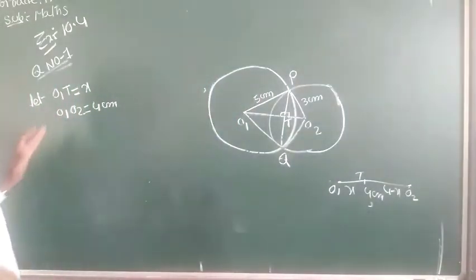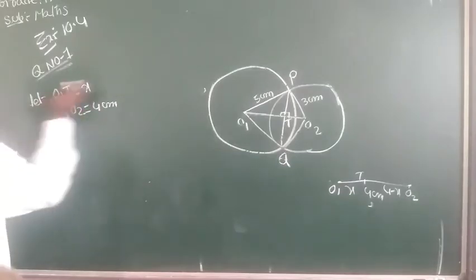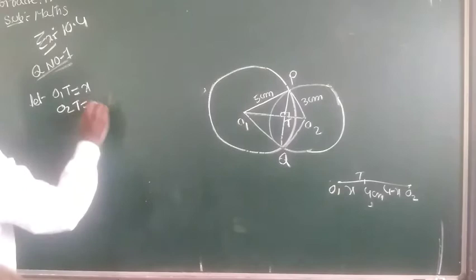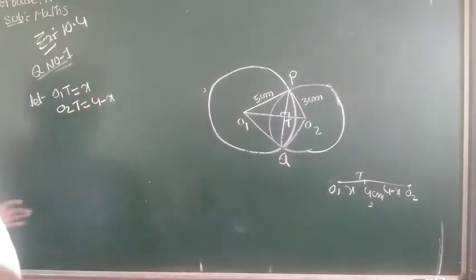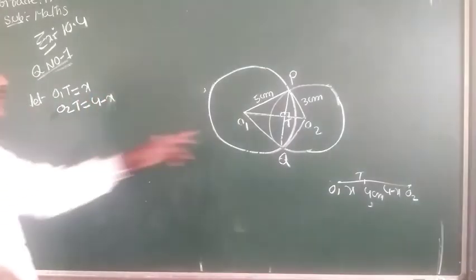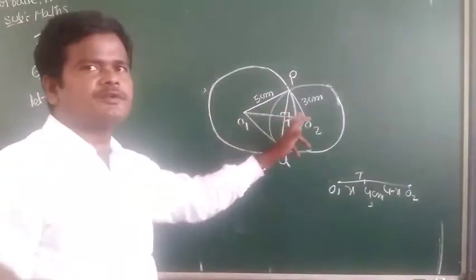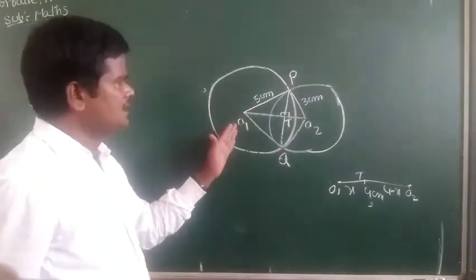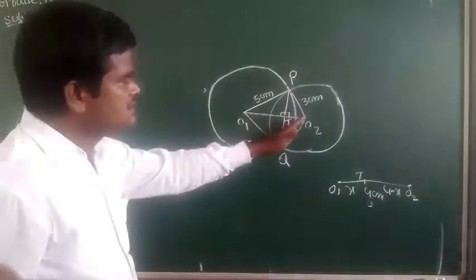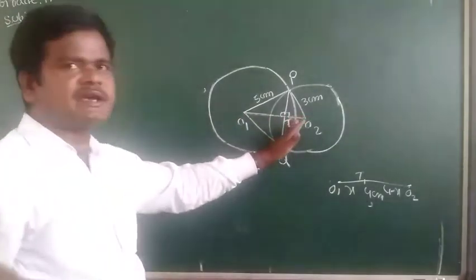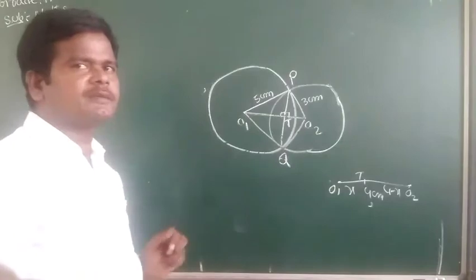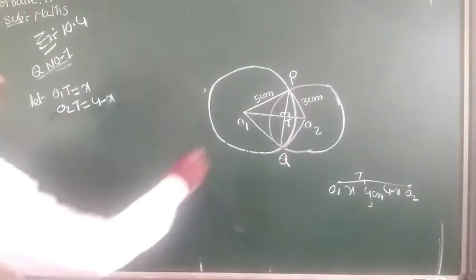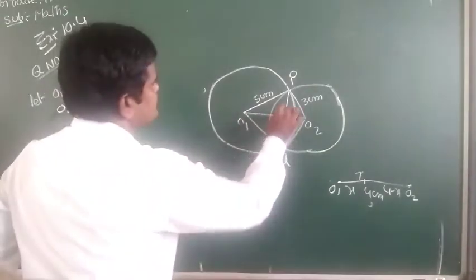So here O2T equal to 4 minus x, because this complete distance equal to 4 centimeter, then this distance equal to 4 minus x centimeter. So now take the triangle. This is the right angle triangle. This is the right angle.